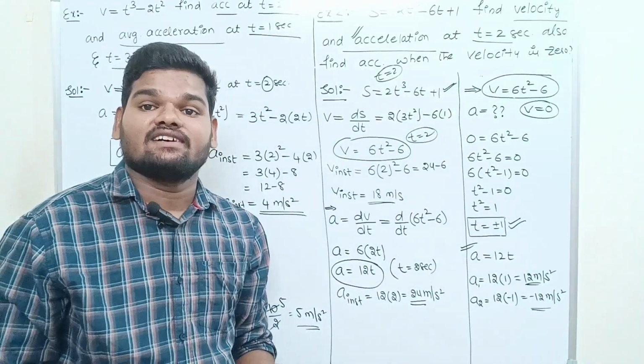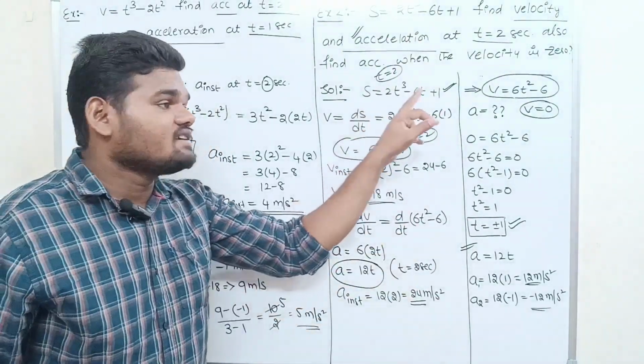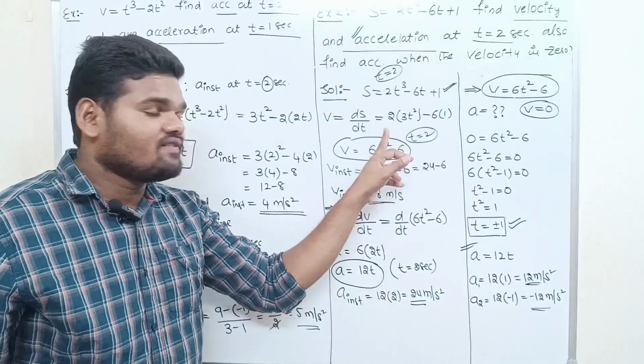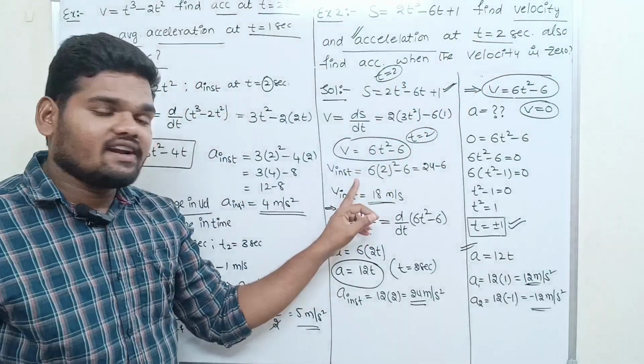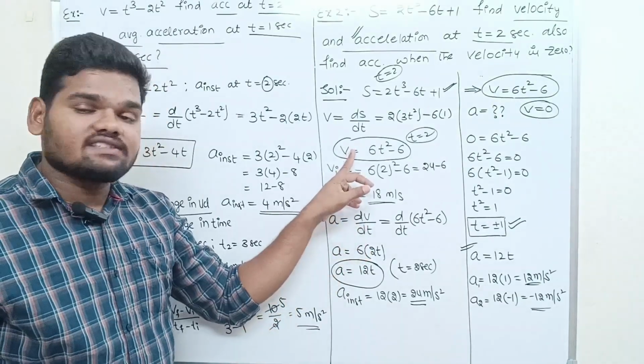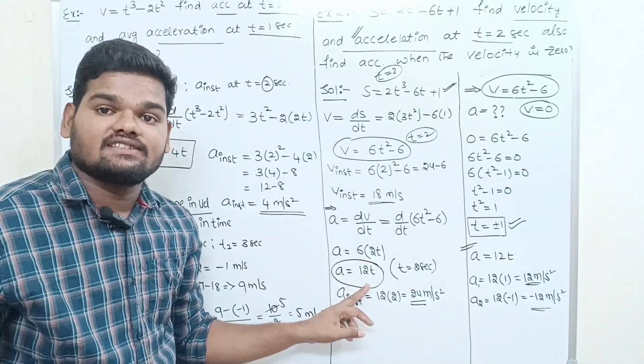You are a good student now. You don't have any doubt. Concept is clear. So they are given displacement. We find a velocity. In this velocity we substituted t is equal to 2 for instantaneous velocity. So this is the velocity equation. So from this velocity equation I find acceleration.